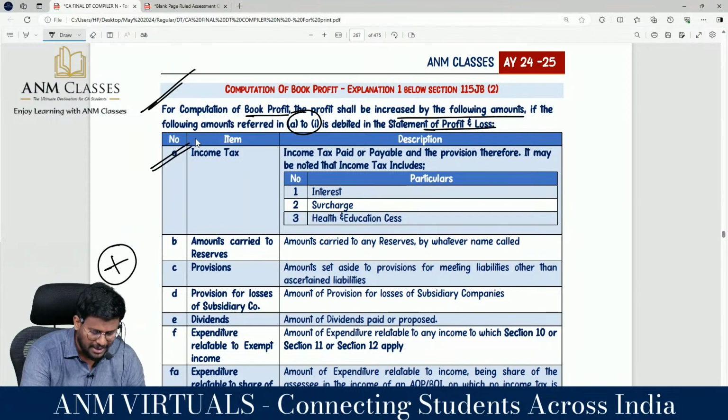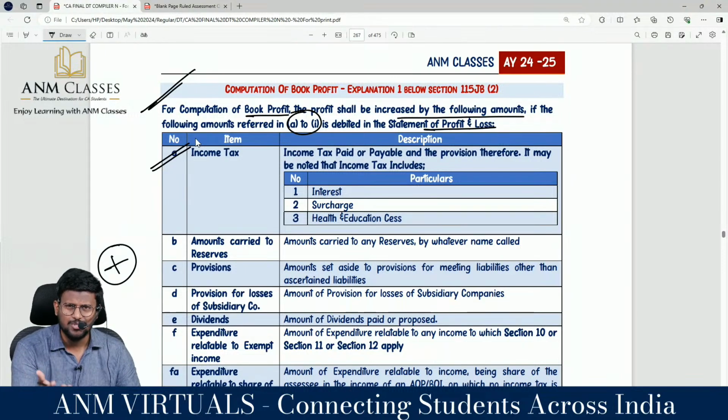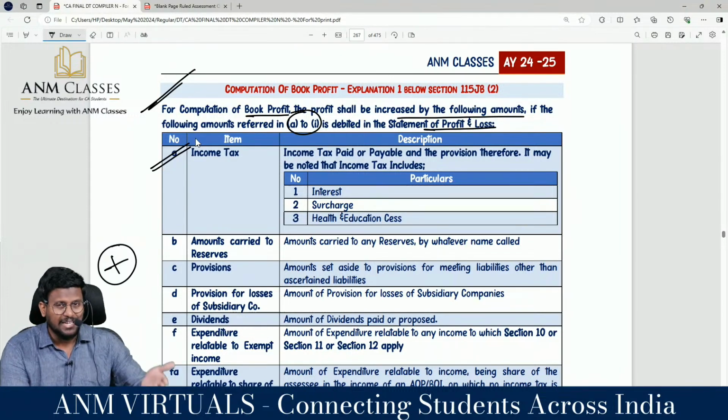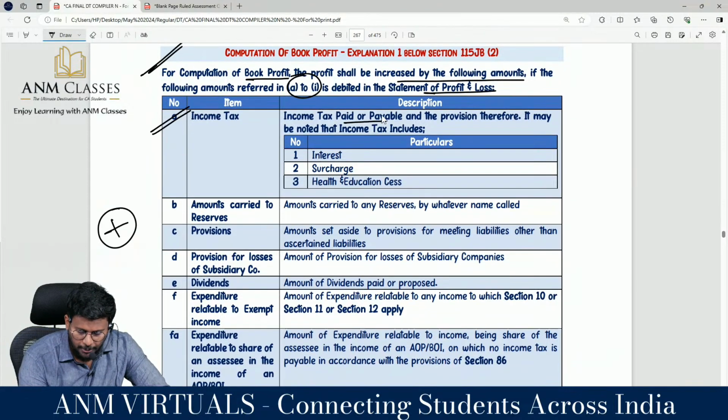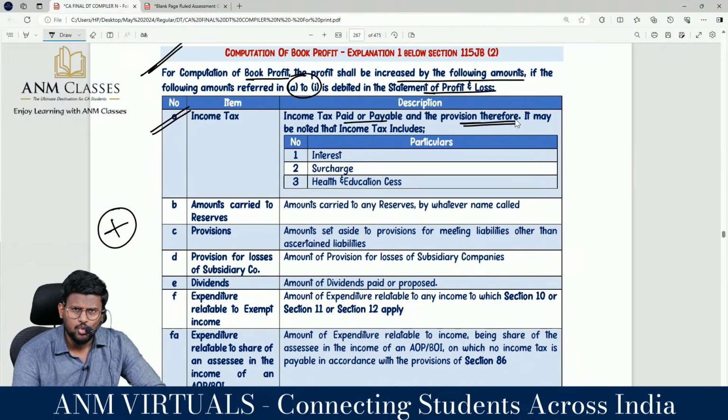Number one, income tax. Income tax is not an allowable expenditure even under the normal route. So the same will not be allowed as a deduction when you are calculating under the MAT route. So that amount cannot be debited to P&L account. Income tax paid or payable and provision thereof. So income tax paid, income tax payable, provision debited to P&L account should be added back.